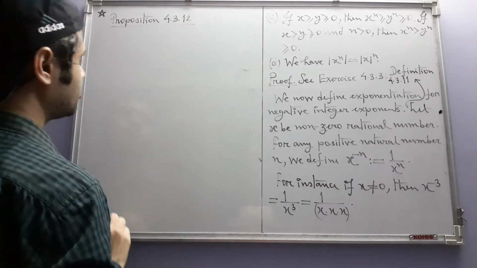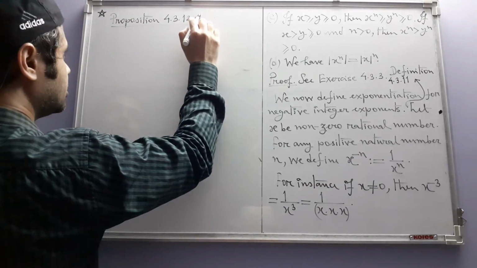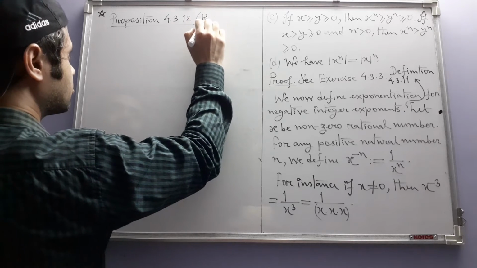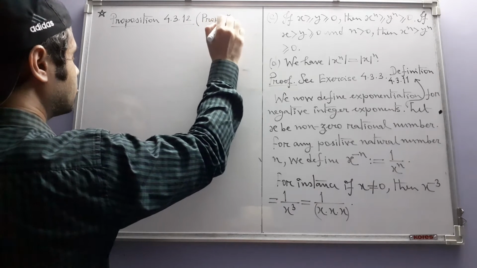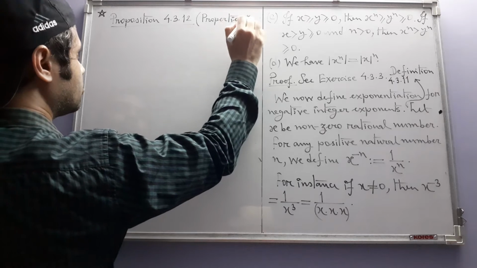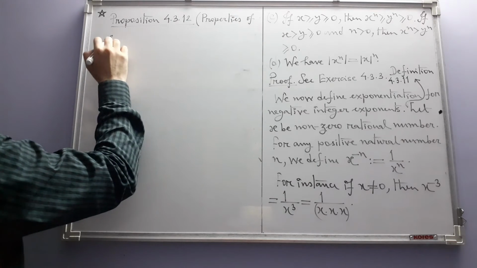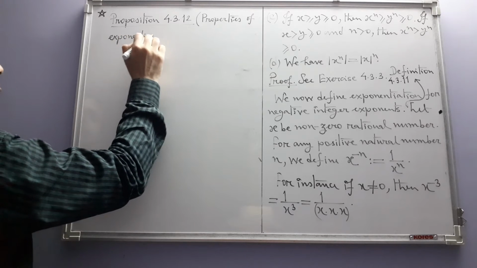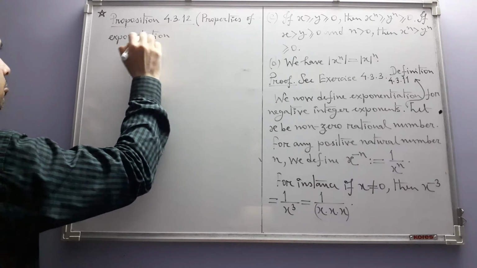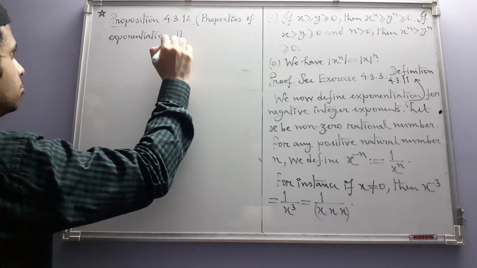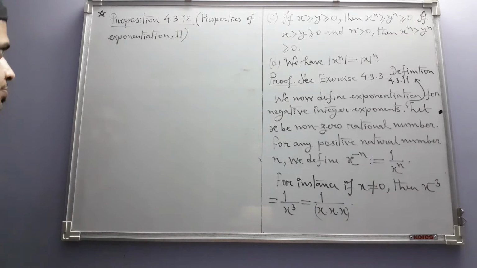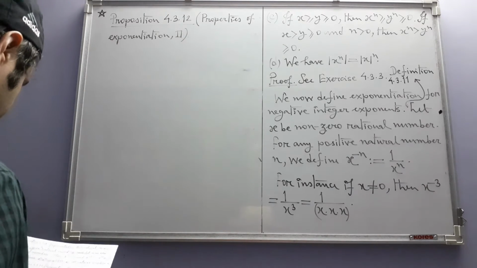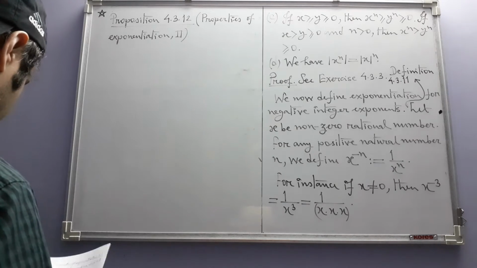So this is proposition 4.3.12. It's also properties of exponentiation, but this is 2, and the properties are like this.